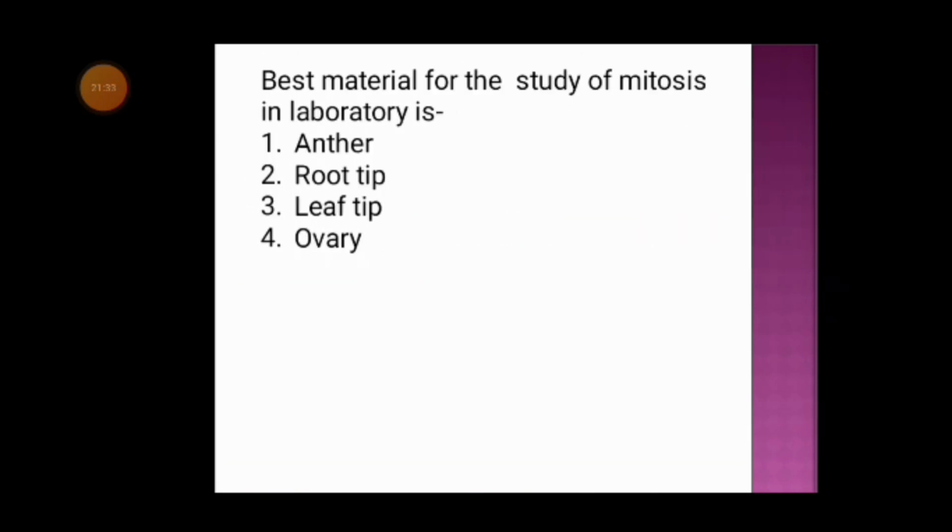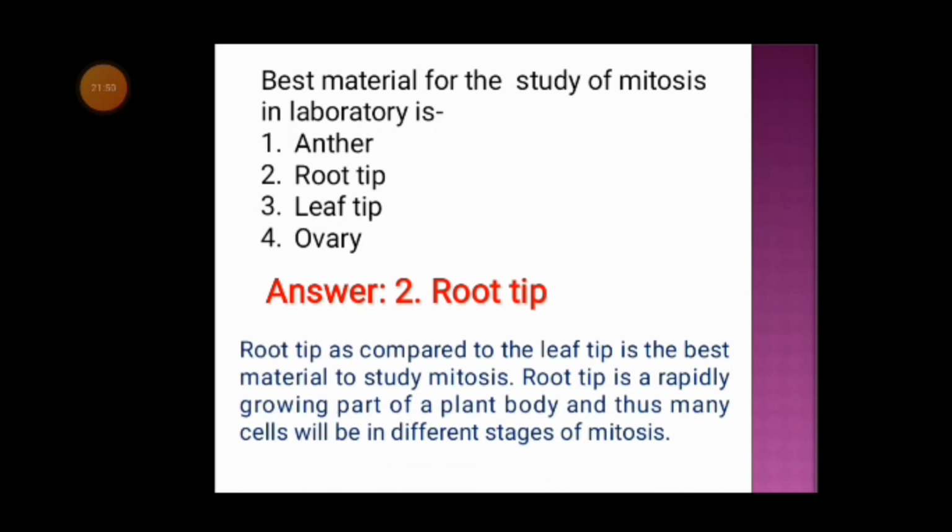Best material for the study of mitosis in laboratory is option 1 anther, option 2 root tip, option 3 leaf tip, and option 4 ovary. And the correct answer is option 2 root tip. Now, why is the root tip the best material for the study of mitosis in the lab? Because the root tip, as compared to the leaf tip, is the best material to study mitosis. It is a rapidly growing part of the plant body. Thus, many cells will be in different stages of mitosis. So, the root tip is the best material for the study of mitosis in the lab.